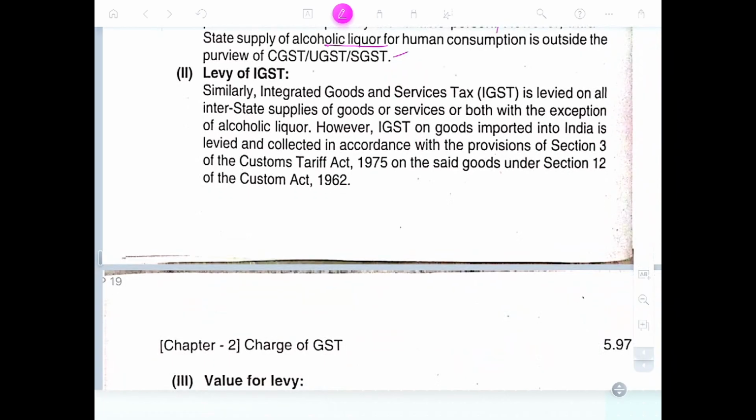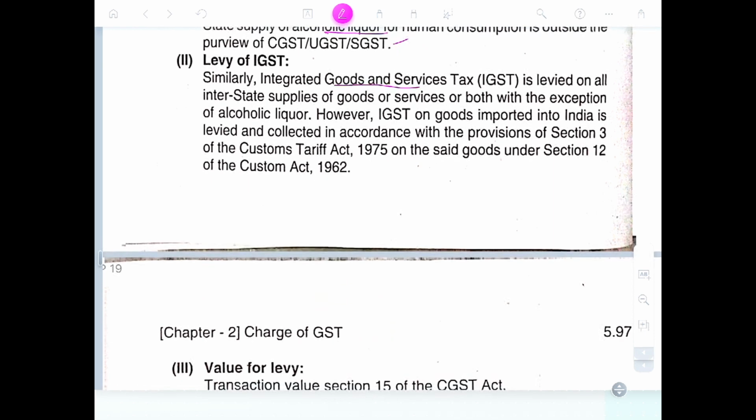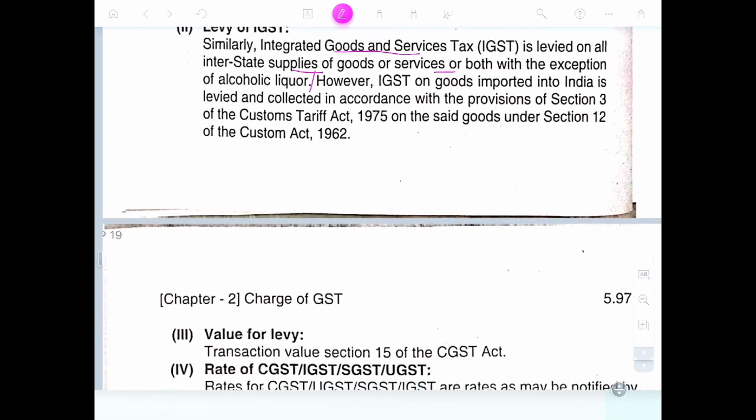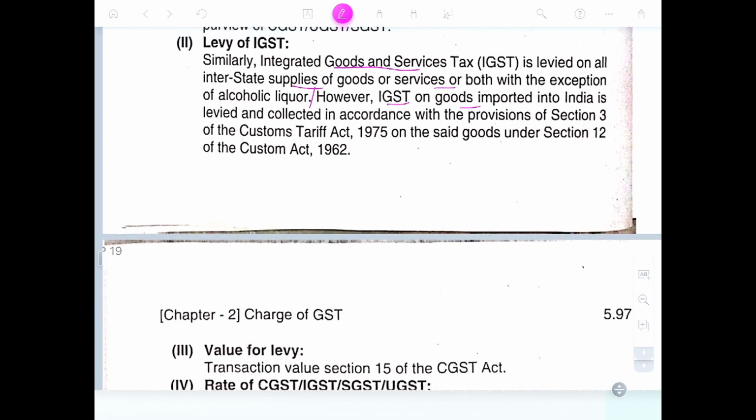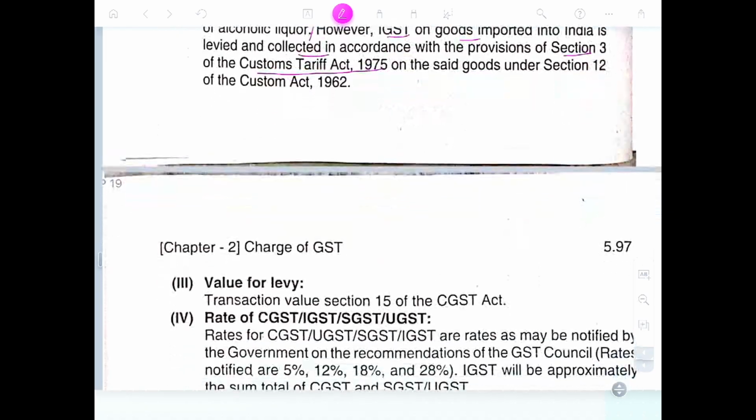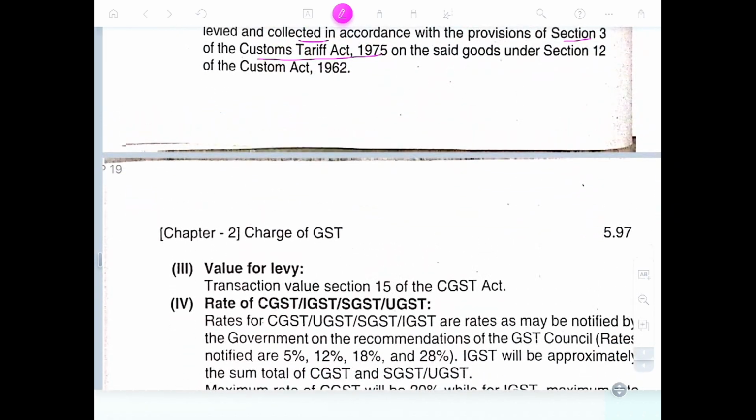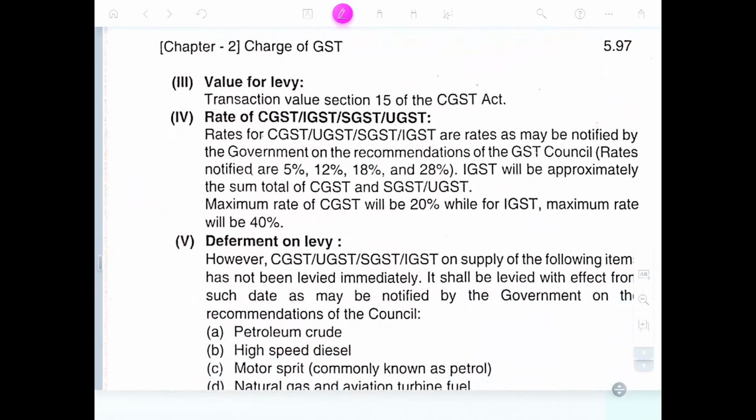Levy of IGST. Similarly, integrated goods and services tax is levied on all interstate supplies of goods or services, with the exemption of alcoholic liquor. However, IGST on goods imported into India is leviable as collected under the provision of Section 3 of the Customs Tariff Act 1975 on the said goods, on the value under Section 12 of the Customs Act 1962. Value of levy transaction, value of Section 15 CGST Act.